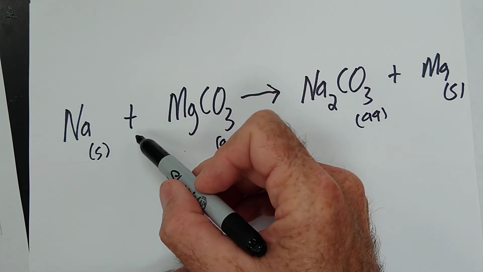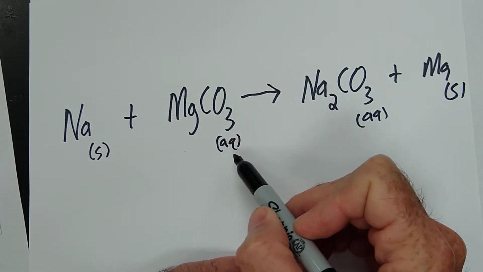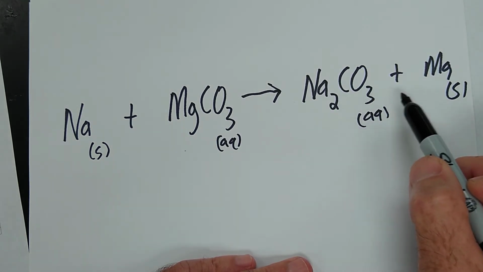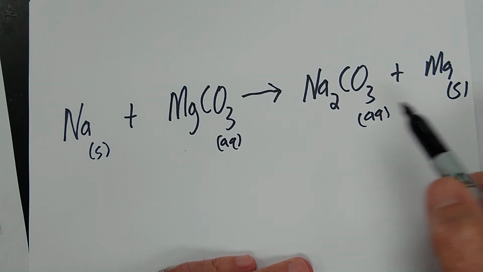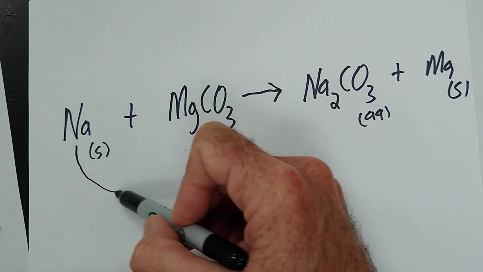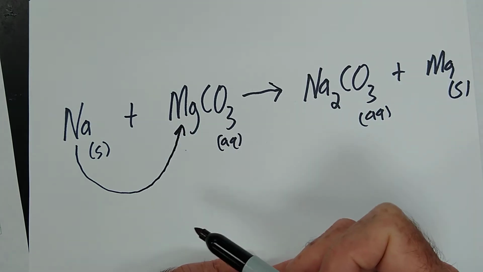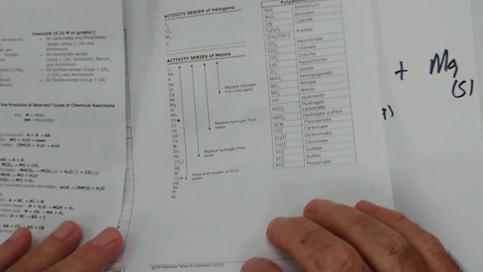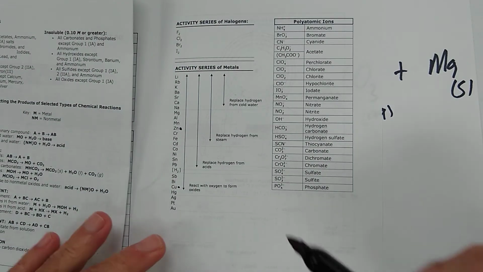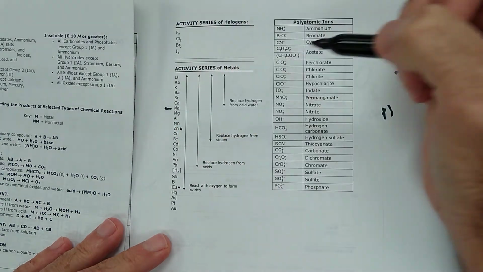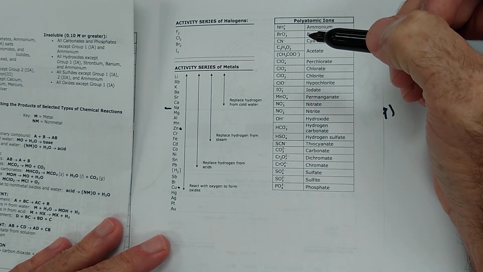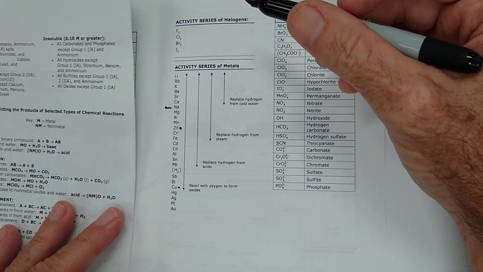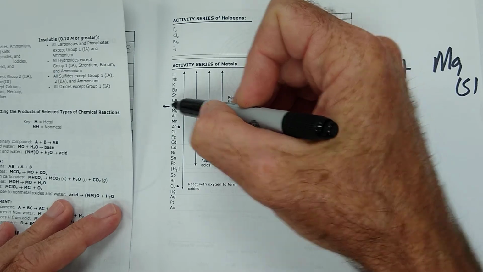Sodium plus magnesium carbonate solution, aqueous. Would that make sodium carbonate and magnesium solid? In other words, would the sodium replace the magnesium? Let's look on page 7. Here is sodium. It's right up here. And then let's see if we can find magnesium on here. Magnesium. Can you find magnesium? Oh, it's right below it.